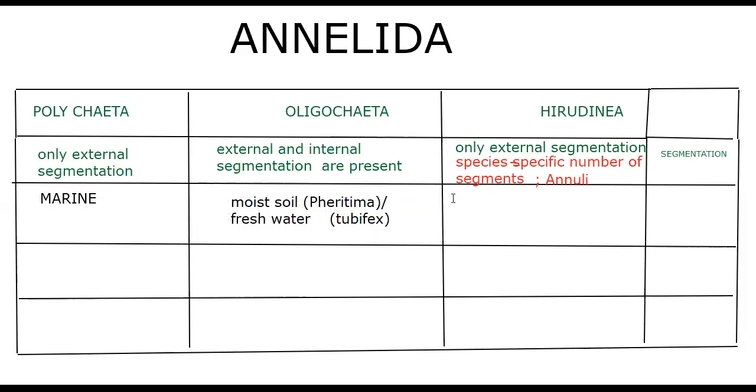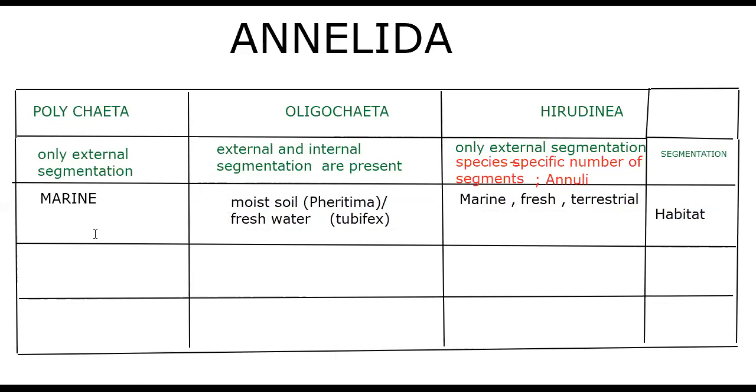Next, Hirudinea. Marine forms are there, freshwater forms are there, and also terrestrial forms are there. All three types are available here: marine leeches, freshwater leeches, terrestrial leeches.